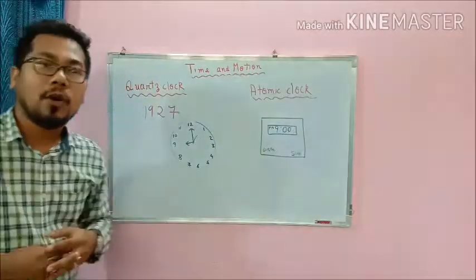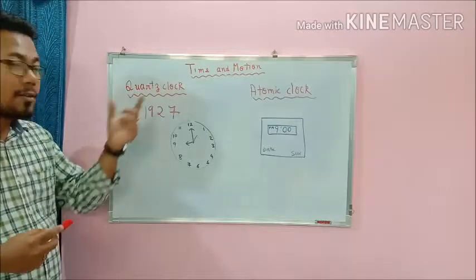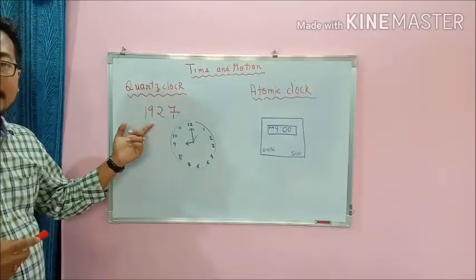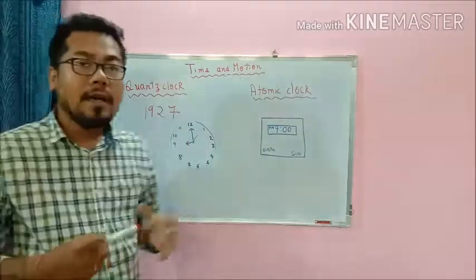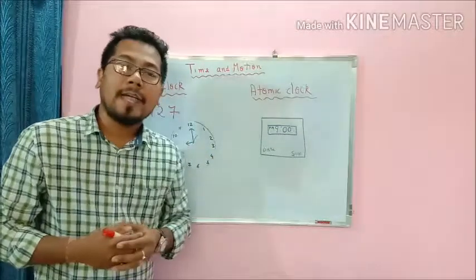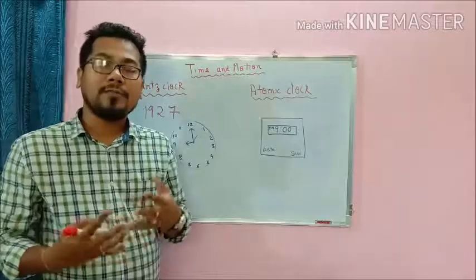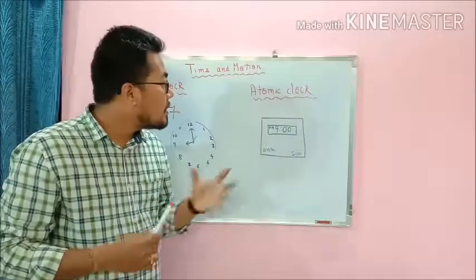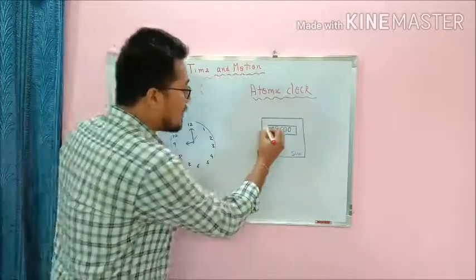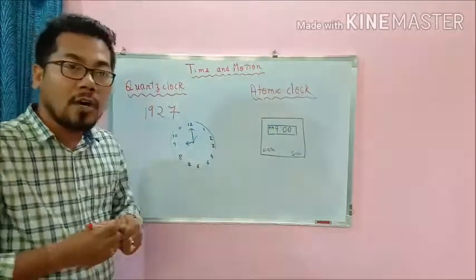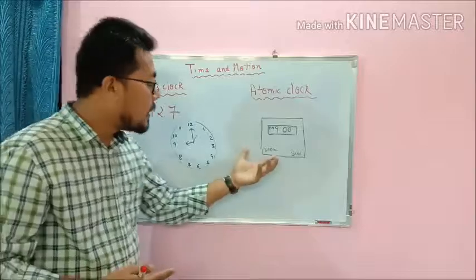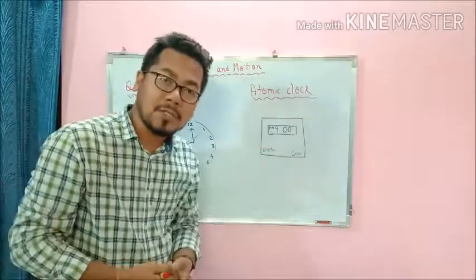So finally came the modern day clock, that is the quartz clock, and it was invented in 1927. I have drawn the diagram over here. Then came the atomic clock. An atomic clock uses electronic transmission of time, and the time is displayed in the ultraviolet region. In this atomic clock you can see the date as well as the time.